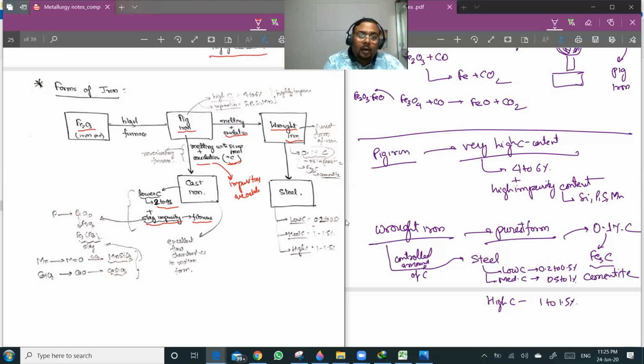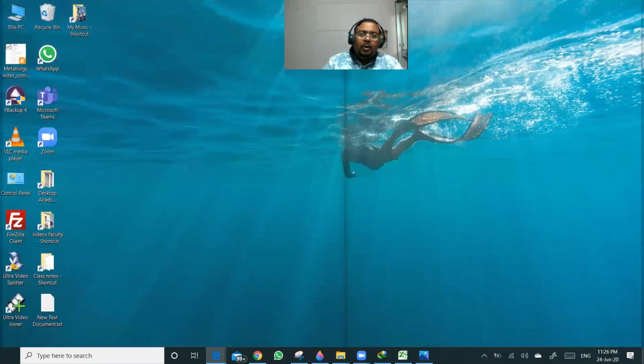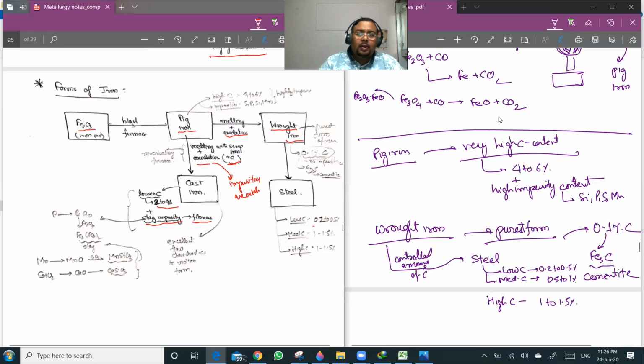Pig iron has a high carbon content, too high. We don't require that much. Very high carbon content will induce brittleness in the material, which is not good. It won't be able to absorb shocks. But 2 to 4% is an optimal carbon content, which retains the excellent flow characteristic of molten iron and gives us sufficient toughness.